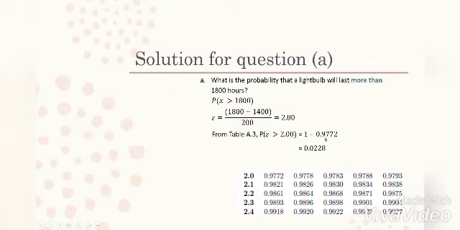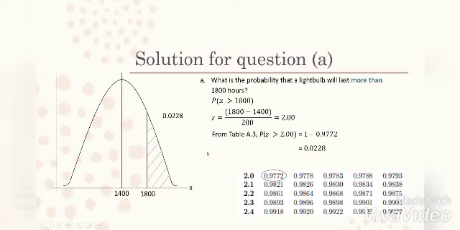So 1 minus 0.9772, this is from table A.3. We can look here, this is the Z. So the area under the graph is 0.0228. So this is it.